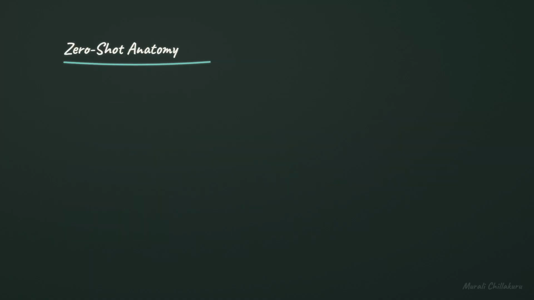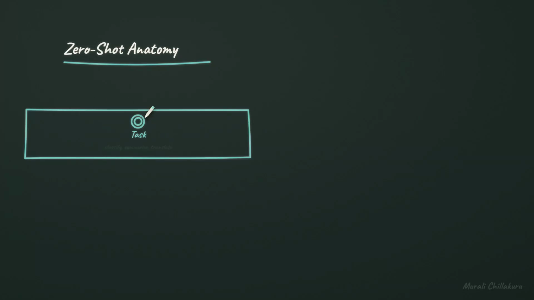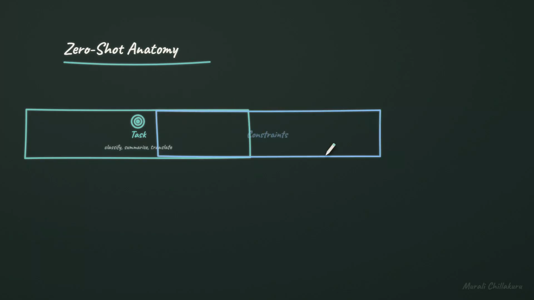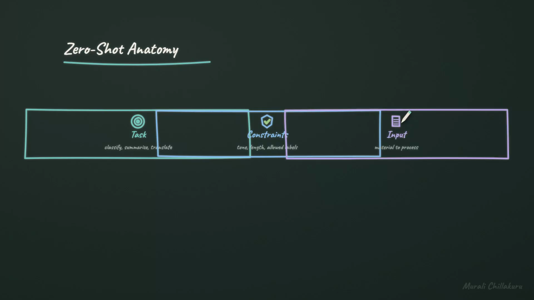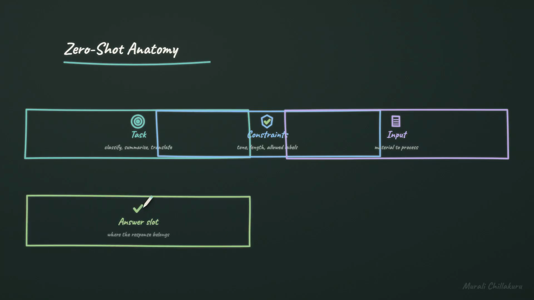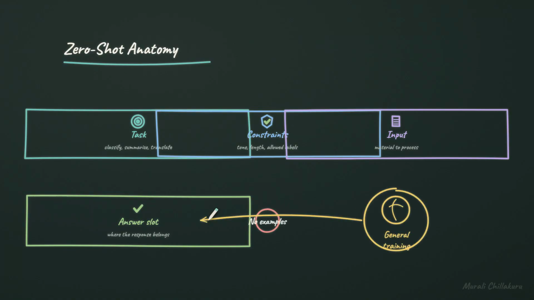What actually goes into a good zero-shot prompt? A zero-shot prompt usually starts with the task: classify, summarize, translate, extract, or answer. Good zero-shot prompts also state constraints, such as tone, length, or allowed labels. Then comes the input, the actual material the model must work on. And the model just figures out the response from that? The answer slot is implied or named, so the model knows where to produce the result. What is missing is examples. The model must rely on its general training and the prompt wording.